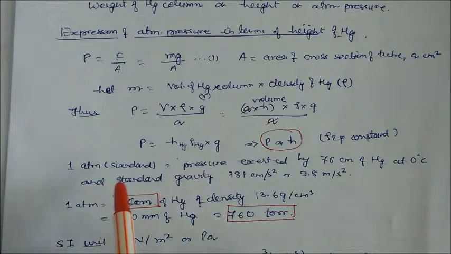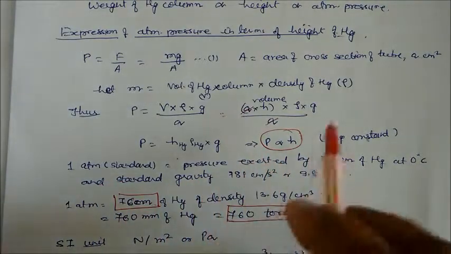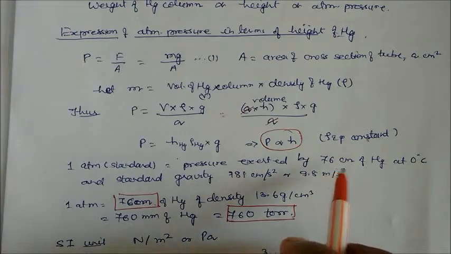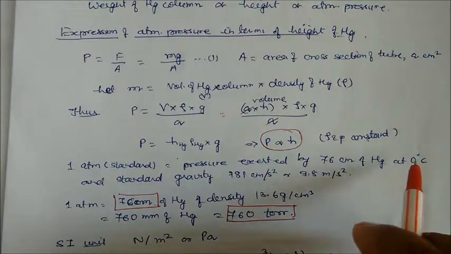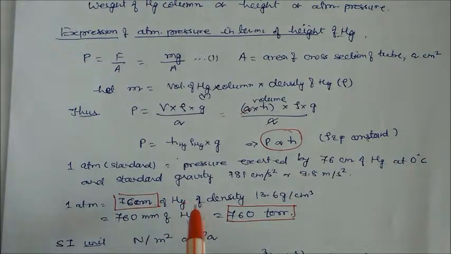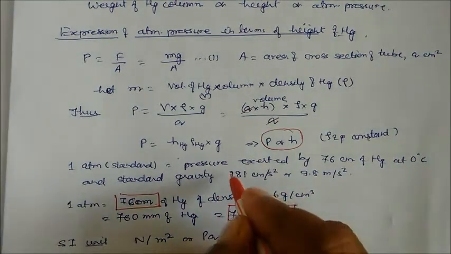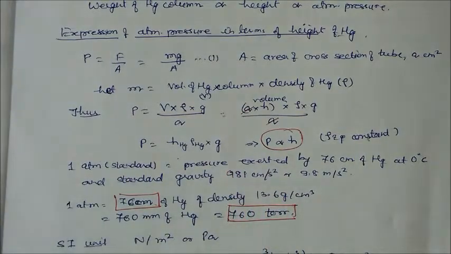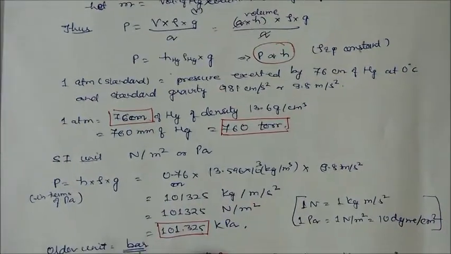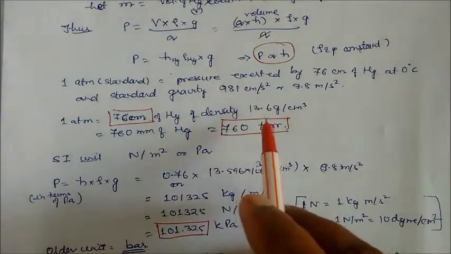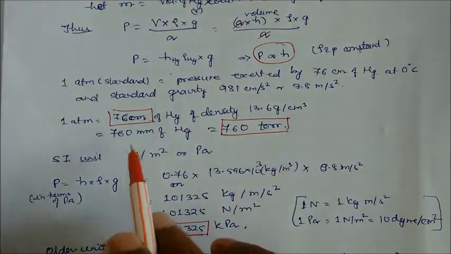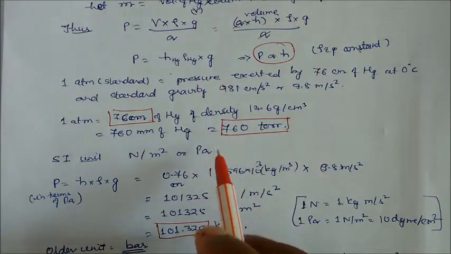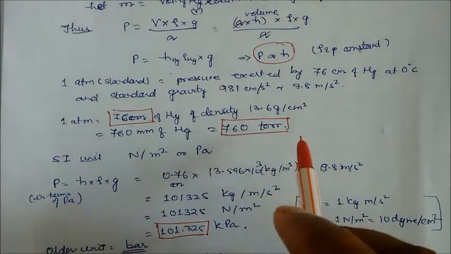Now see, 1 atmospheric pressure becomes the standard pressure by using mercury. The pressure exerted by mercury, that is the atmospheric pressure, is 76 centimeters of mercury at 0 degrees centigrade and standard gravity of 981 centimeters per second squared, or 9.8 meters per second squared. Or we can write 1 atmospheric pressure equals 76 centimeters of mercury of density 13.6 grams per cubic centimeter, or 760 millimeters of mercury, or 760 torr. Torr is the name of a scientist. 1 millimeter of mercury is equal to 1 torr.